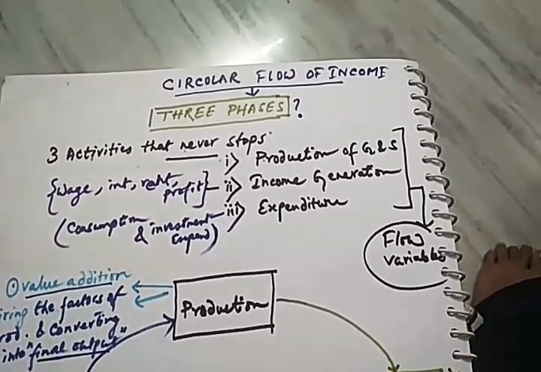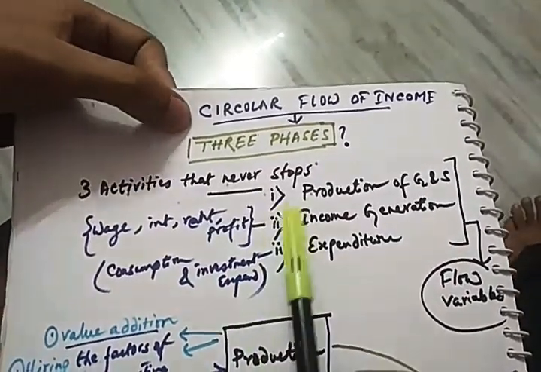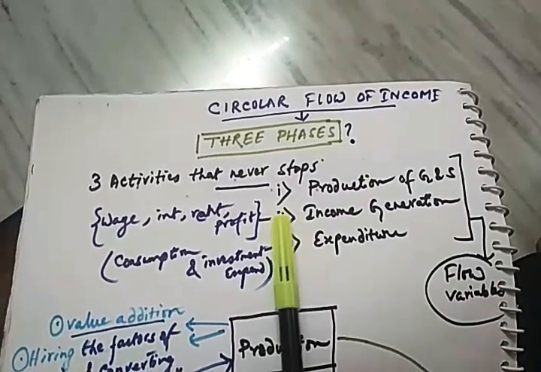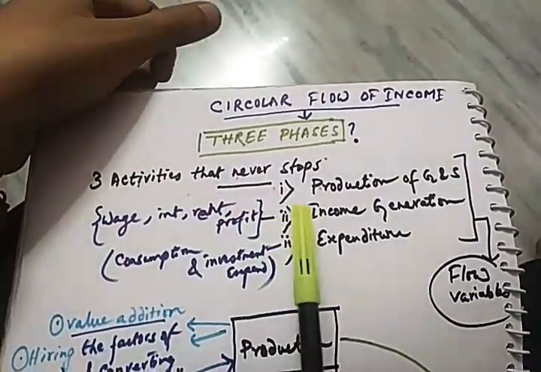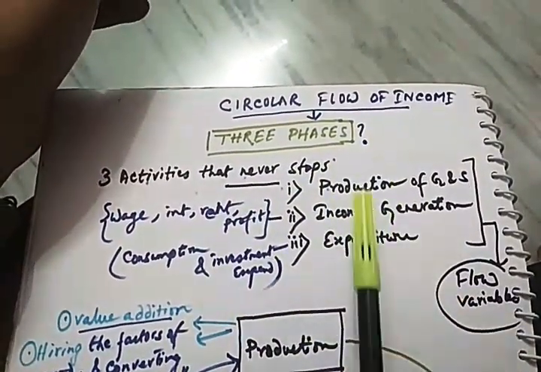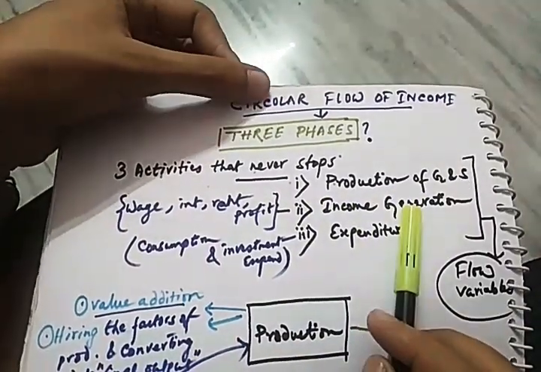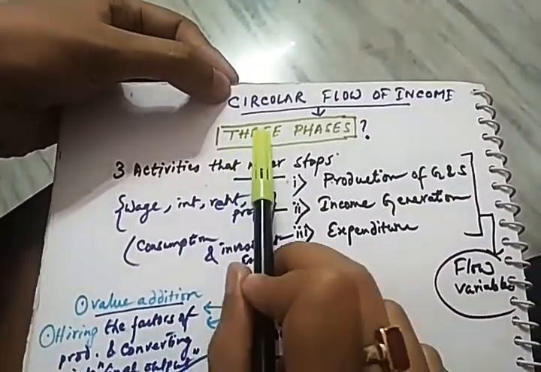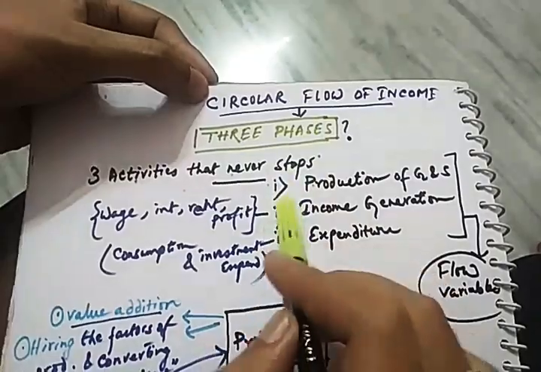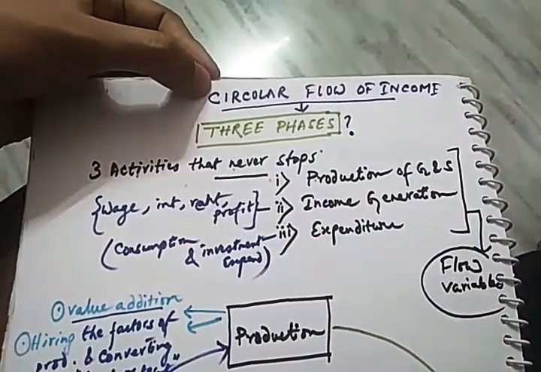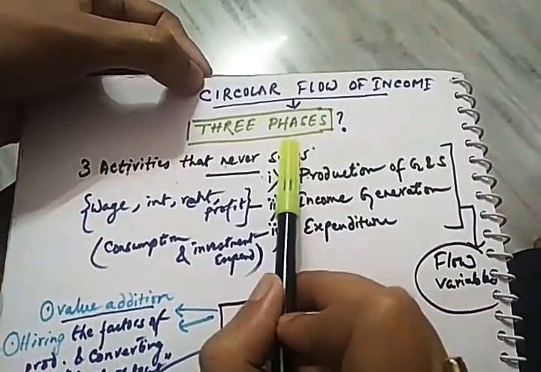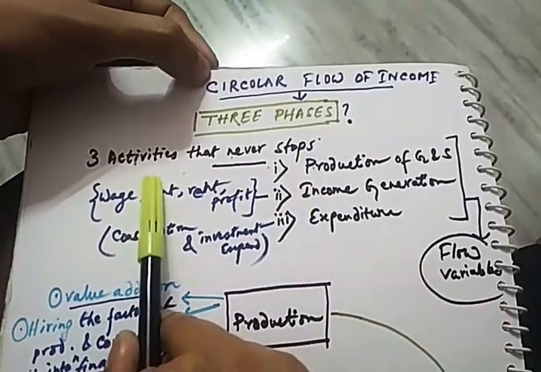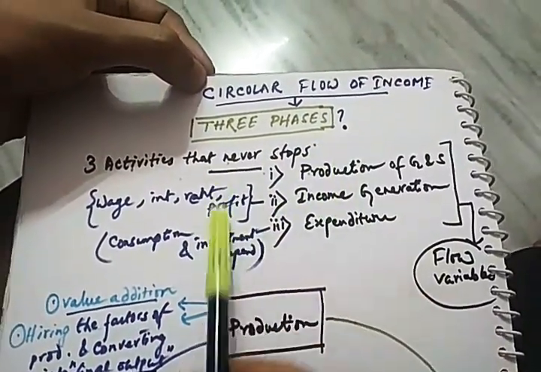Yes. So now, as you can see in my copy, I have written the question that I was discussing, that is the three phases of the flow of income, or the triple identity concept, or an elaborative study of the circular flow of income. As you can see written here in my copy, there are three phases that never stop, that do not have any end. That's a never-ending process.